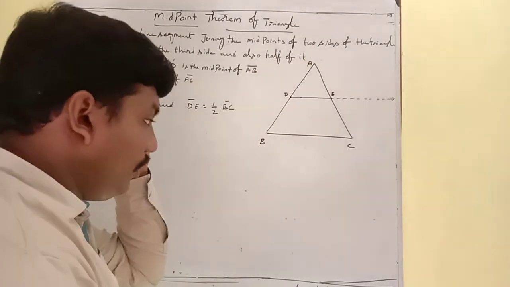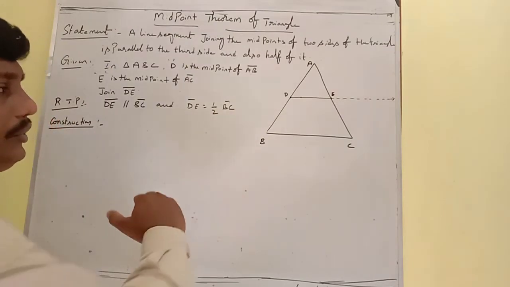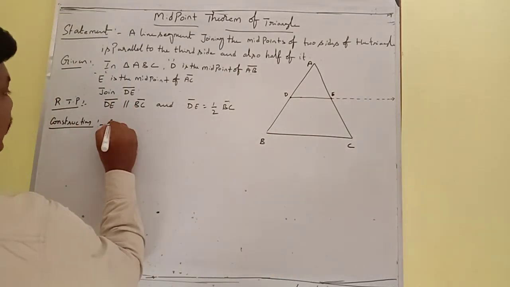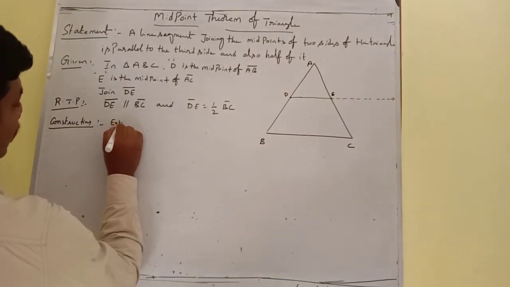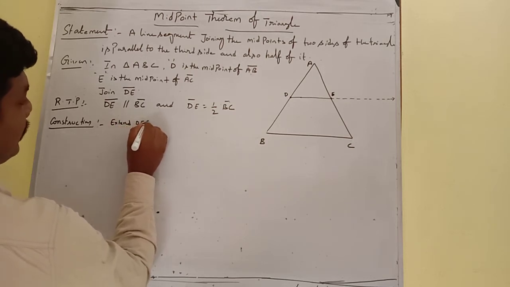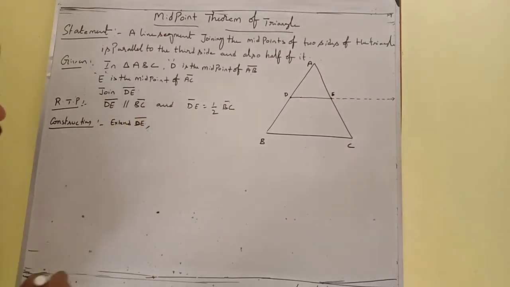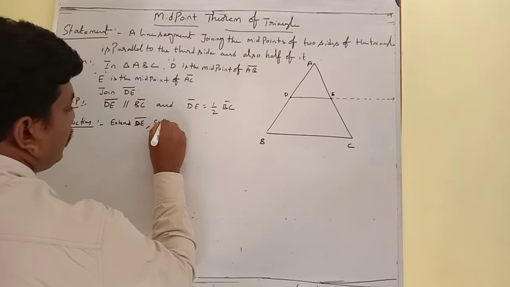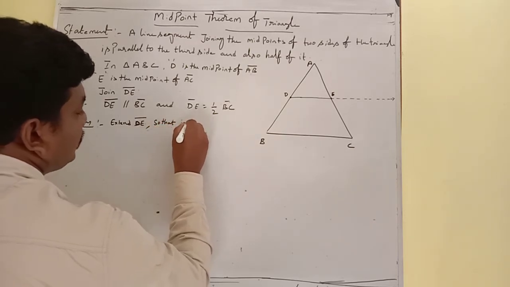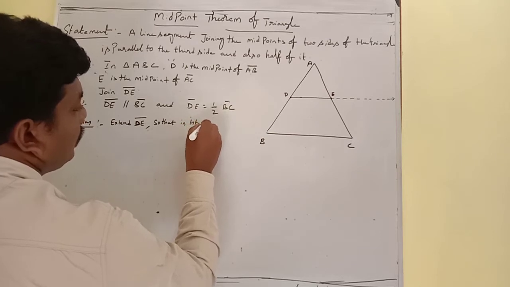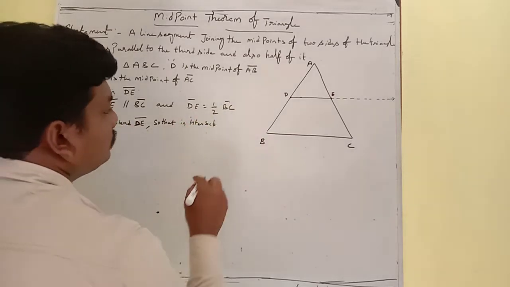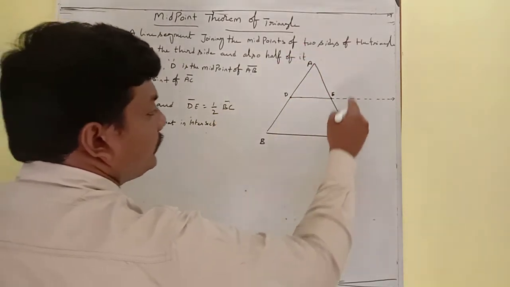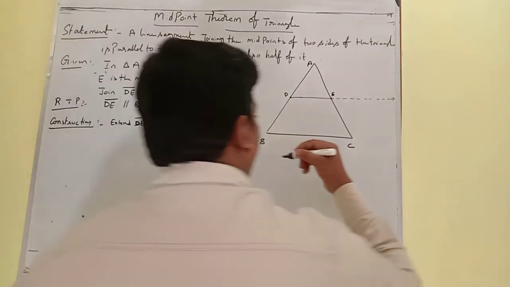Now draw a line parallel to BA through the point C. You have to draw a parallel line.